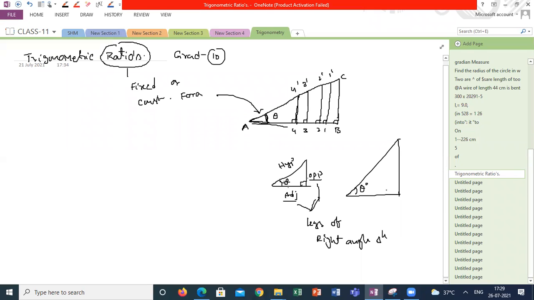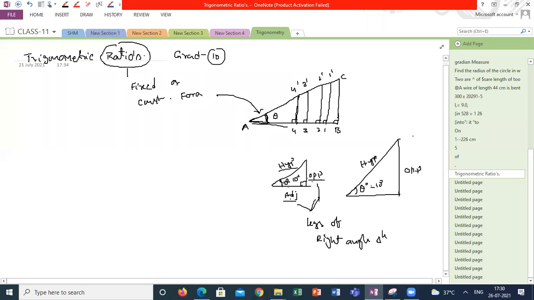And what they found is that if I take the ratio of opposite by hypotenuse in both triangles, I get the same value. Or if I take opposite side by adjacent for the fixed angle, here theta is 10 degrees, and here also theta is 10 degrees. So these are called trigonometric ratios of the corresponding angle. Even if I take 100 triangles, all 100 triangles have the same ratios. So these ratios are constant for a fixed, common angle.